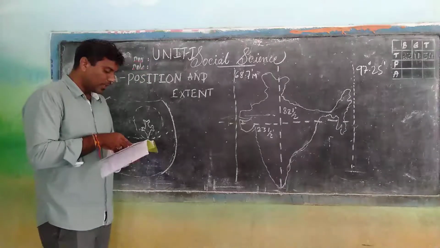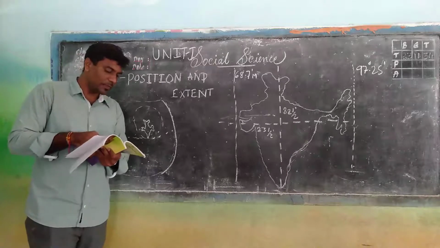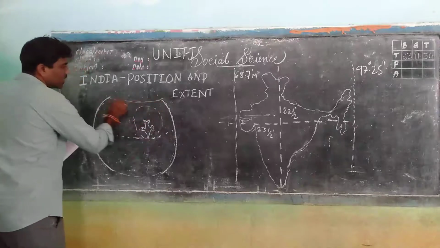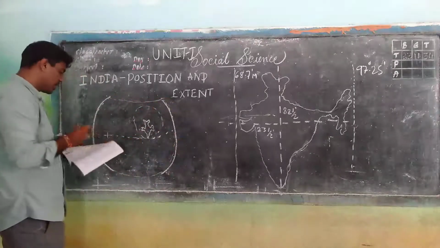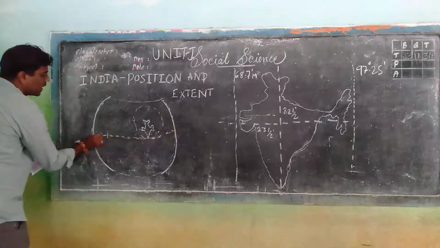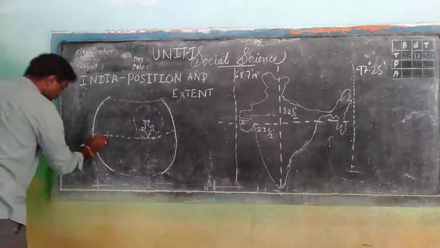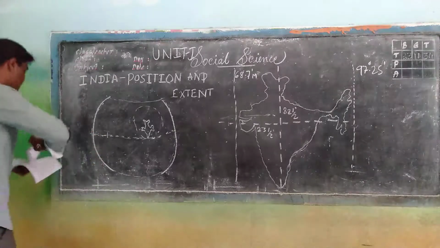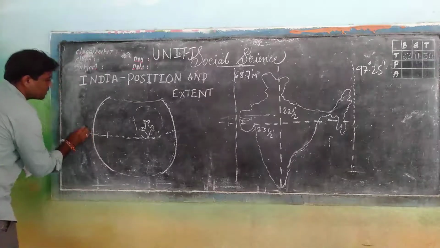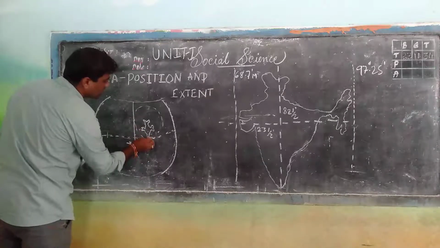India is located within the northern hemisphere and eastern hemisphere. It means, assume this is the globe, the whole earth. It is located in the northern hemisphere, meaning this is the equator, 0 degrees latitude.